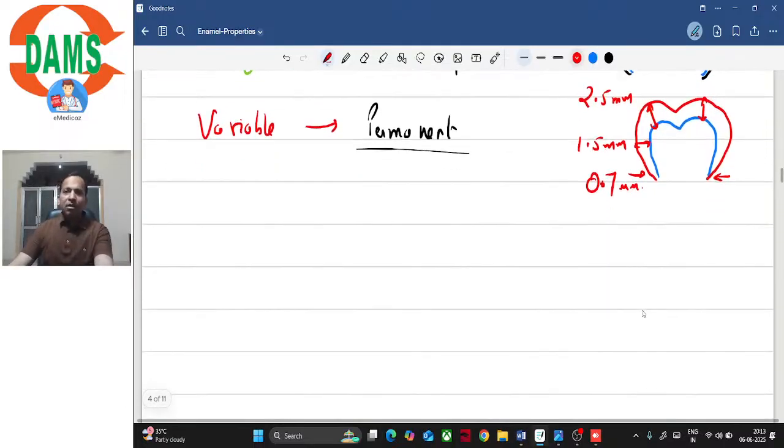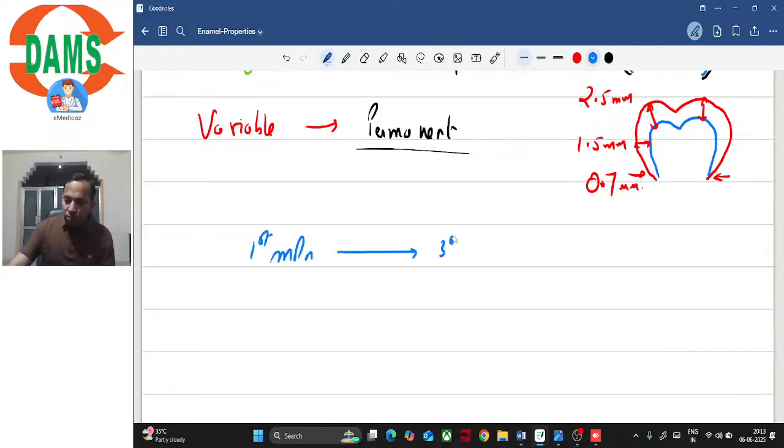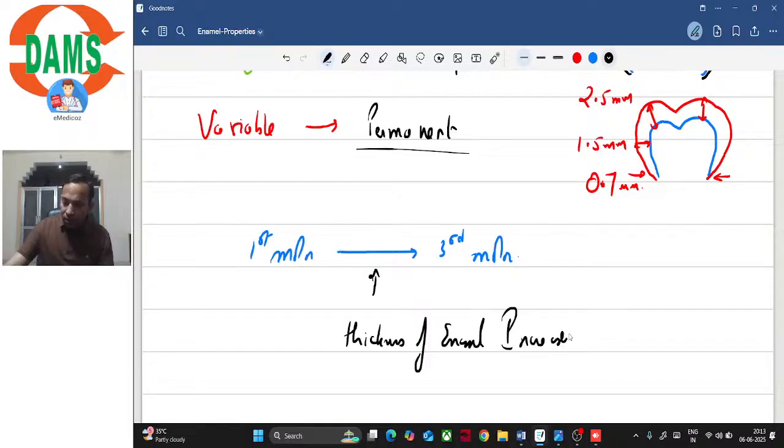Apart from this, there is a variation of the thickness within the tooth or within the arch. For example, as we move distally from first molar to third molar, the thickness of enamel increases.